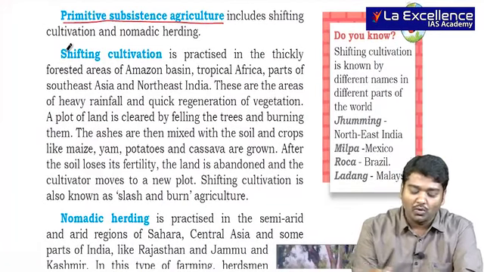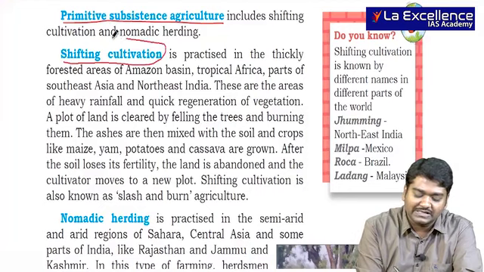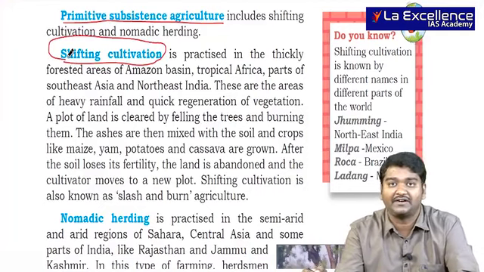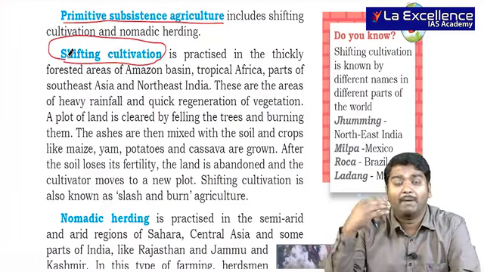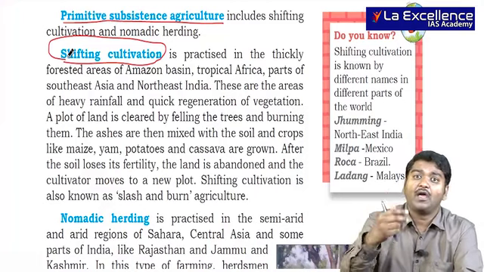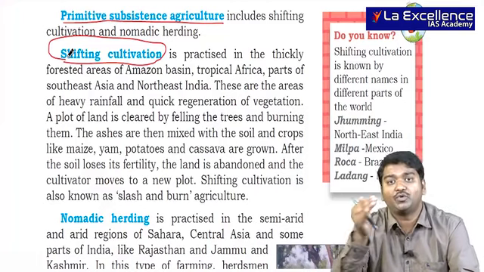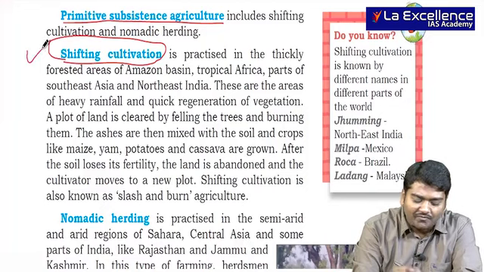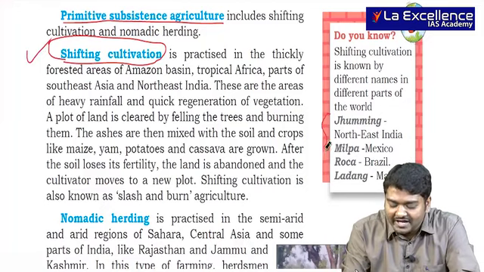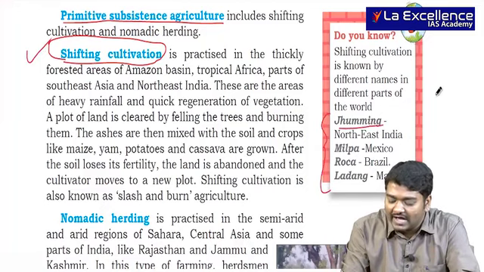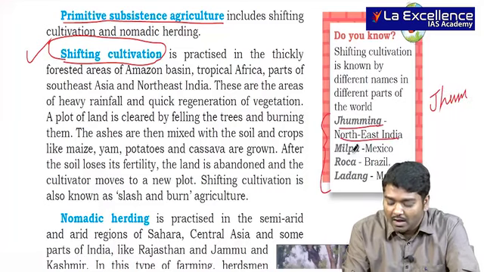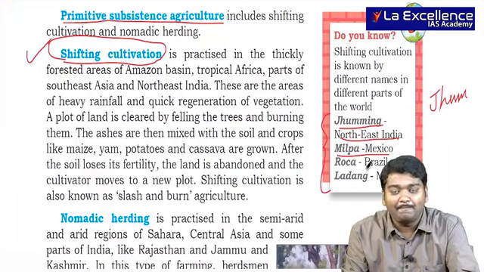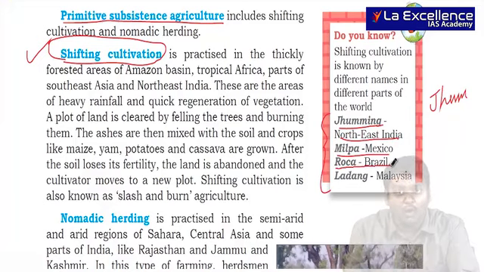Here I already told about shifting cultivation or slash and burn cultivation in the 7th standard NCERT book, where I was talking about cutting the trees, burning them and then growing there. Once the fertility is lost, you again move to a new area. This is called shifting cultivation, and the different names given are: it is called jhum or jhumming in northeast India, in Mexico it is called milpa, in Brazil it is called roca, and in Malaysia it is called ladang.